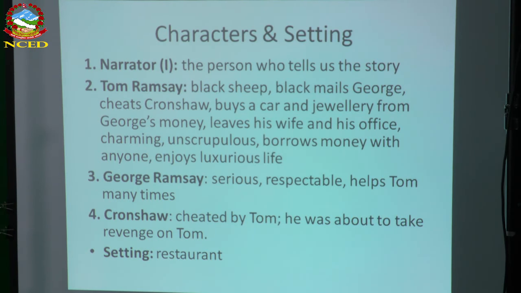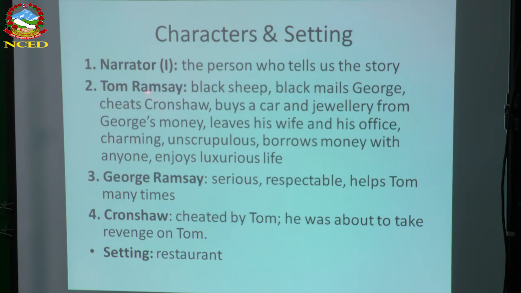Before we go through the text, I want to show you a few characters and the setting. There are mainly four characters. The narrator, given in first person narrative, "I". The narrator means the person who tells us the story. You can see "I" in the story, so he or she is the narrator.